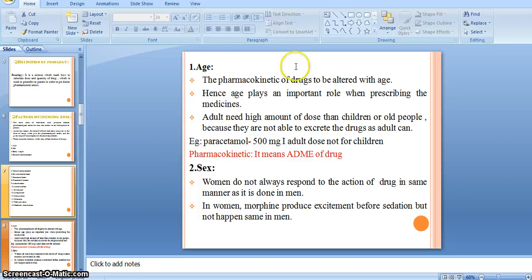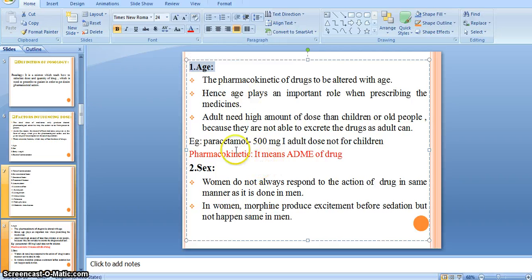So we start with them one by one, right? First of all, that is age. The first factor is age. The pharmacokinetics of a drug are altered with age, right?